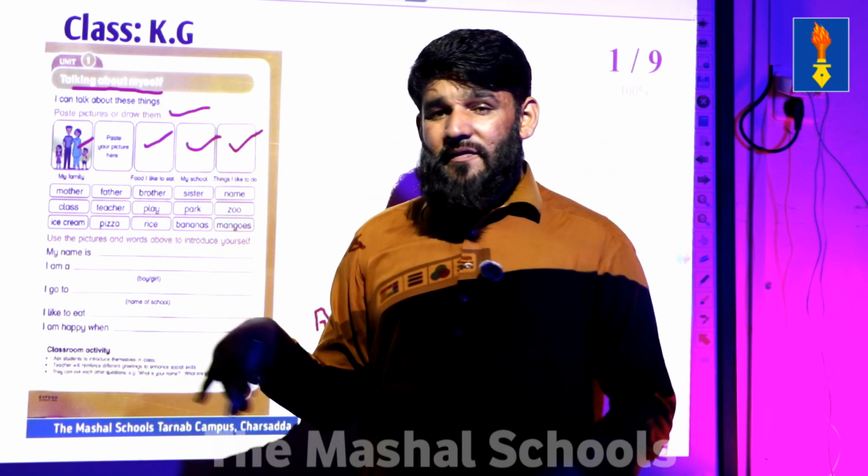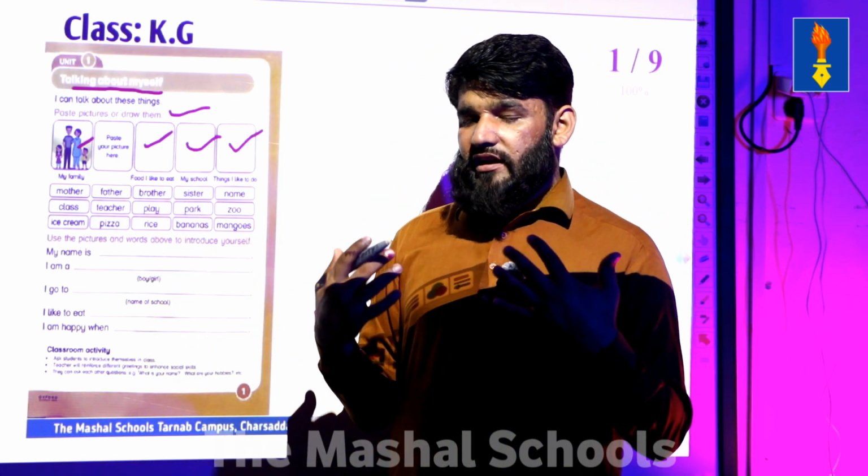Activity number 2 is that there are different people in our family. We are going to talk about their names.